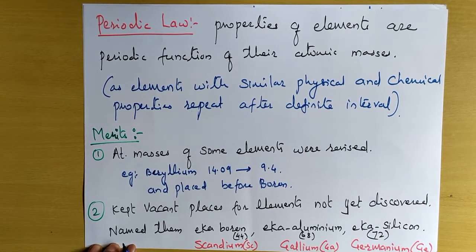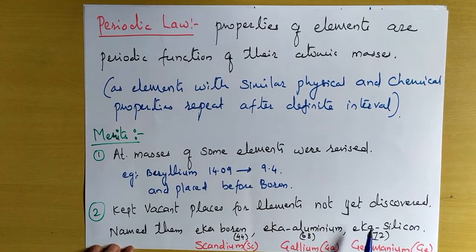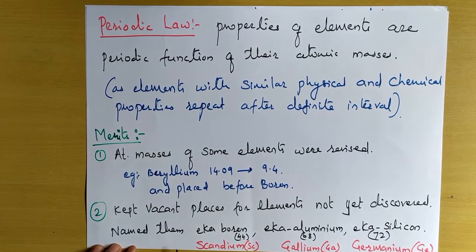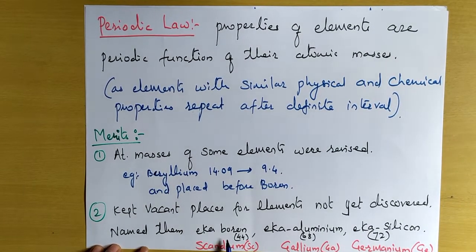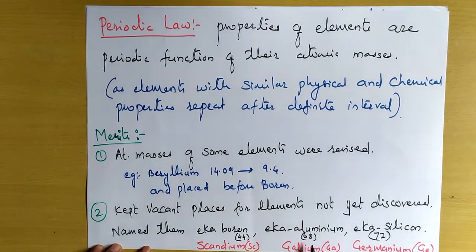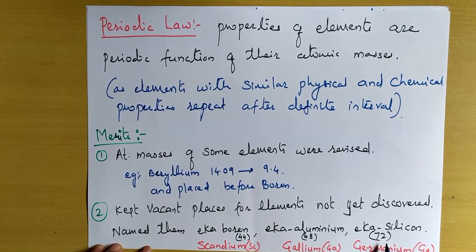Second, he kept vacant places for the elements which were not yet discovered. For example, he named the new elements Eka-boron having atomic mass 44, Eka-aluminum having atomic mass 68, and Eka-silicon having atomic mass 72.